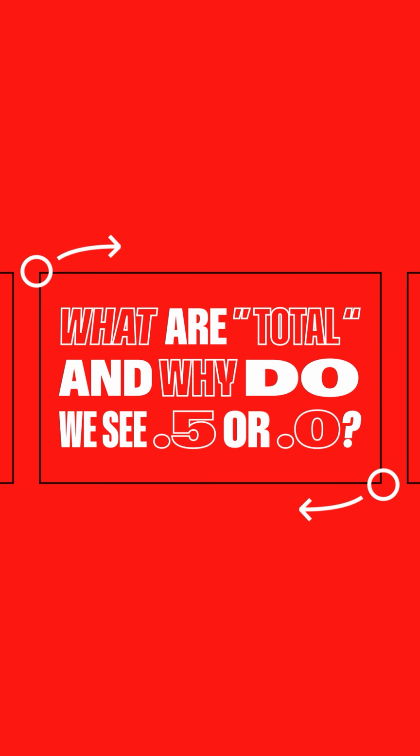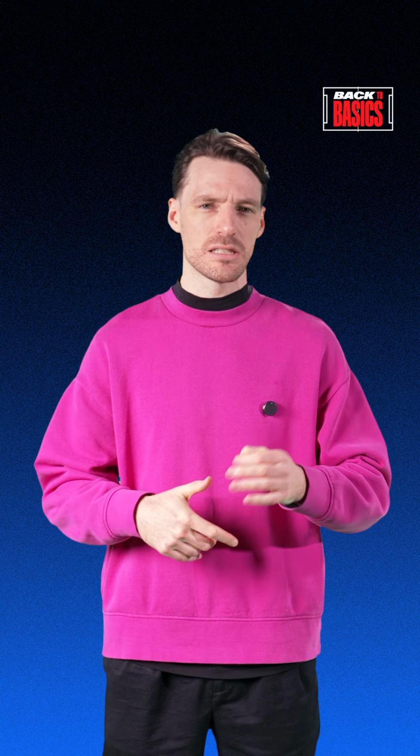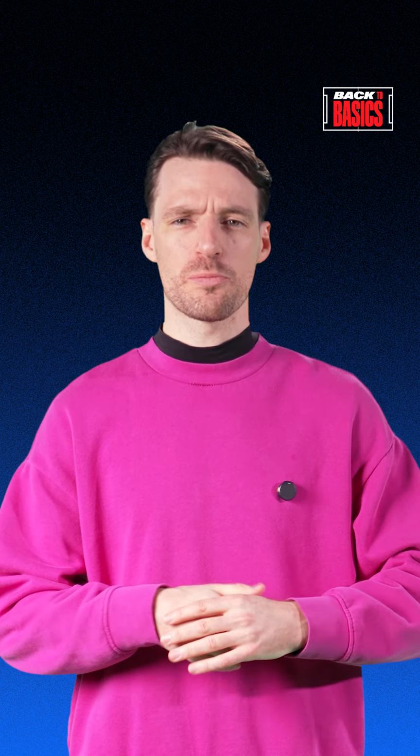What's a total and why do we see 0.5 or 0.0? A total is a type of bet that lets you wager on points total, goals, rounds, or multiple other items from a game or a season without necessarily choosing a score outcome. Mise-o-jeu Plus provides the total and you bet on whether the final overall score will be higher, plus, or lower, minus, than the number shown in the betting option.